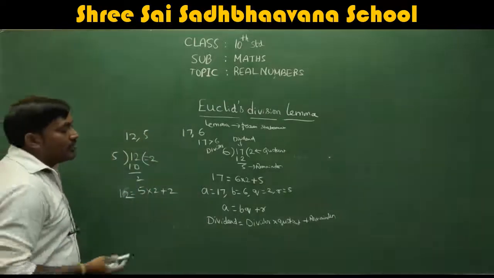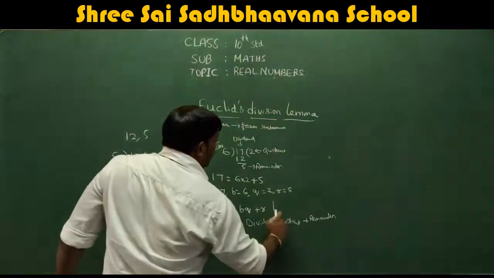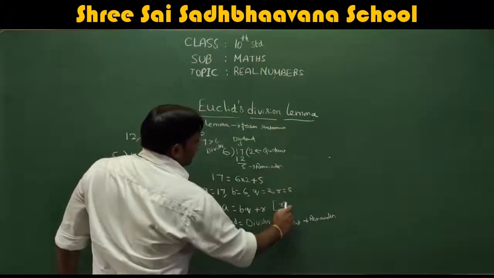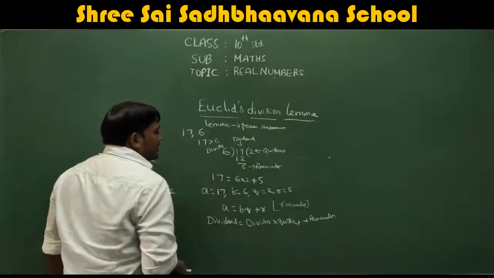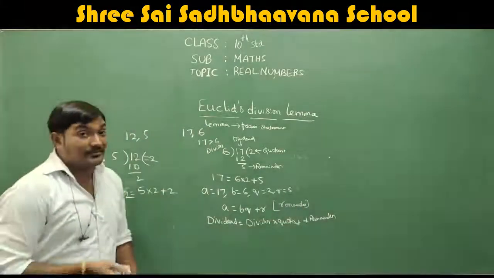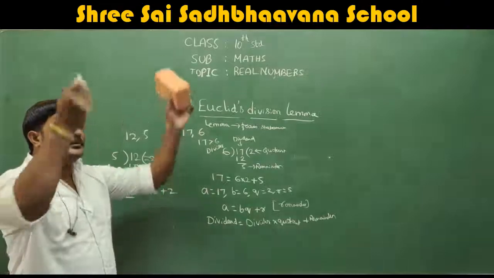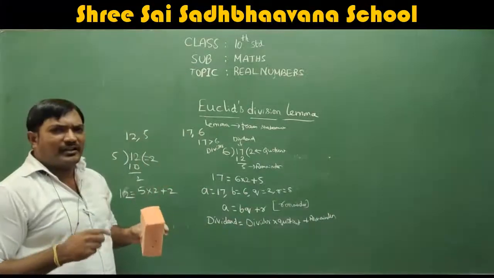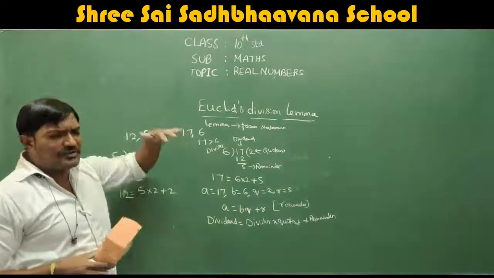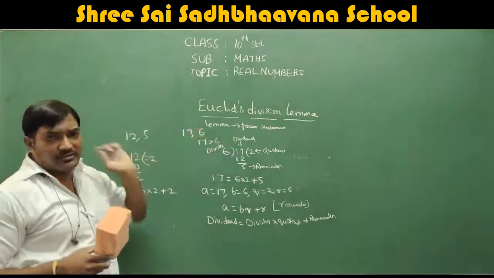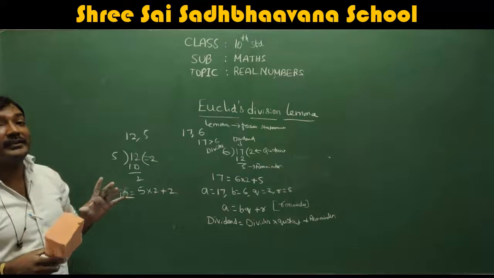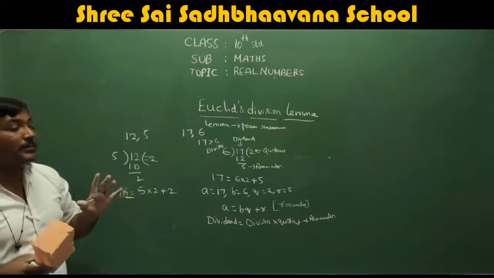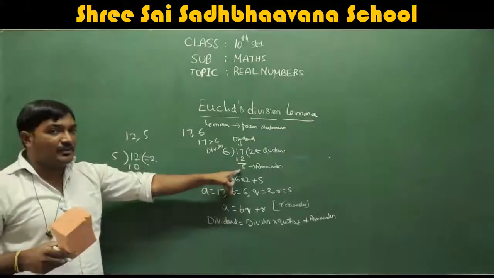And one more thing you have to understand here about remainder. R is considered as remainder, right? As we told, Q is considered as quotient, R is considered as remainder. So whenever you divide, have you observed this? For example, 17 you are dividing with 6. Always remember you can get remainder as 0.